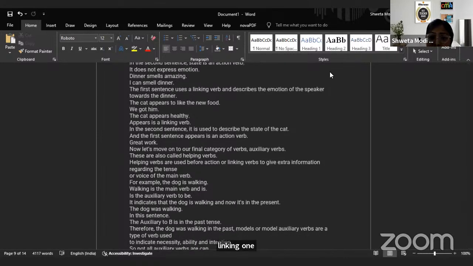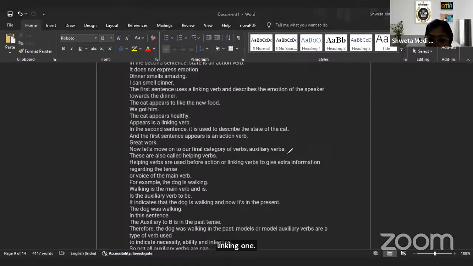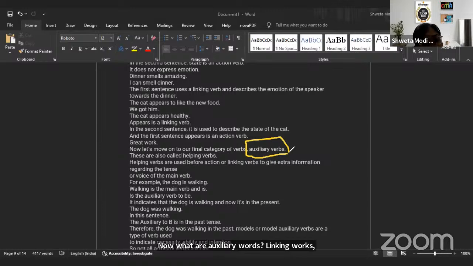Now what are auxiliary verbs? We did action verbs and linking verbs. Now what are auxiliary verbs? Is, am, are, was, were, has, have. So they are used before the action or before the linking verb to give extra information.